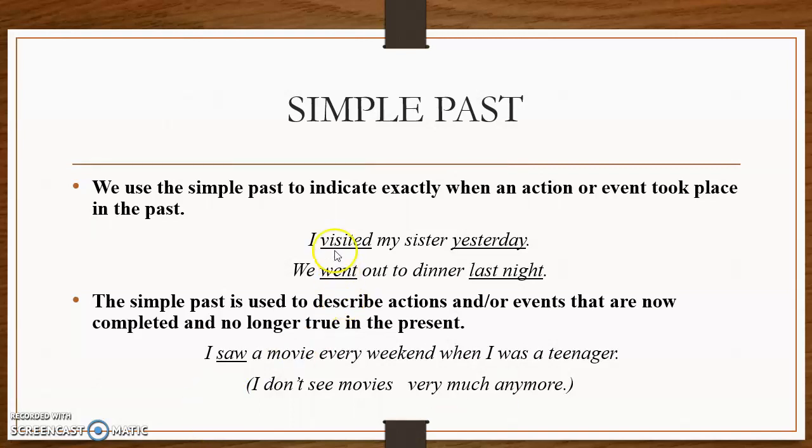For example, when you say I visited my sister yesterday, you know exactly when that action happened. The same with the following example: we went out to dinner last night. Okay, so please be very careful. Remember that with simple past we are using completed or finished actions.